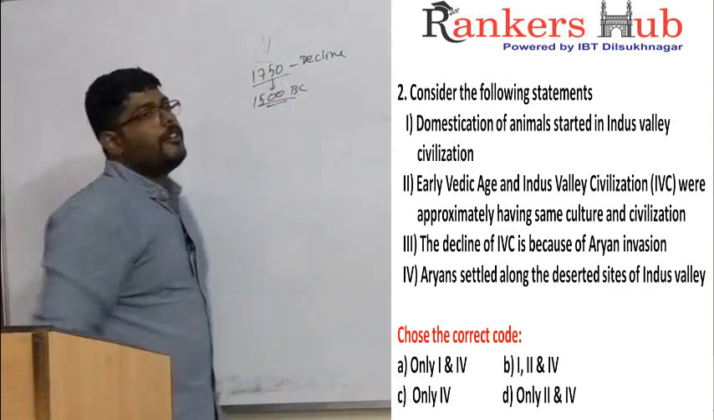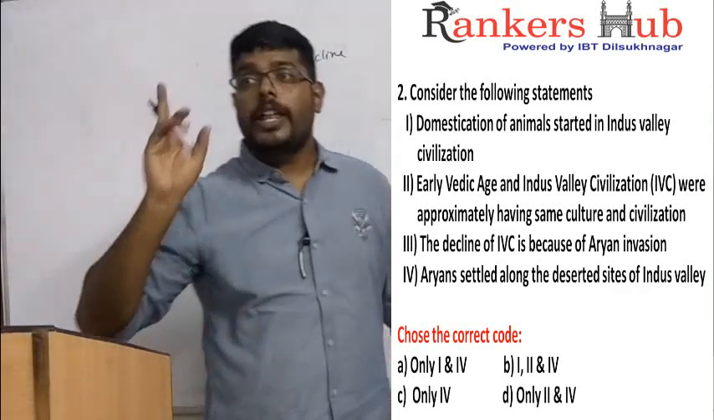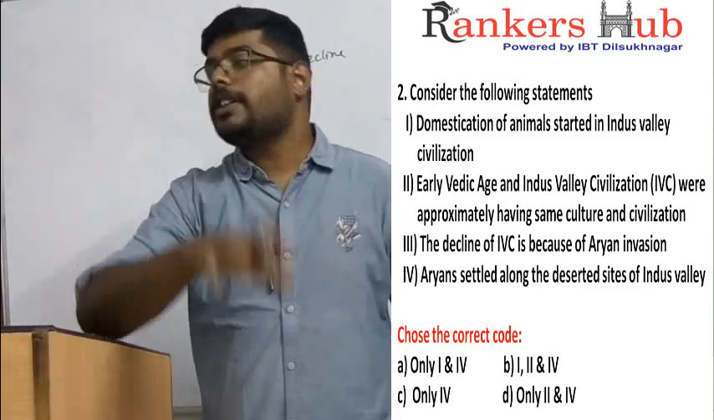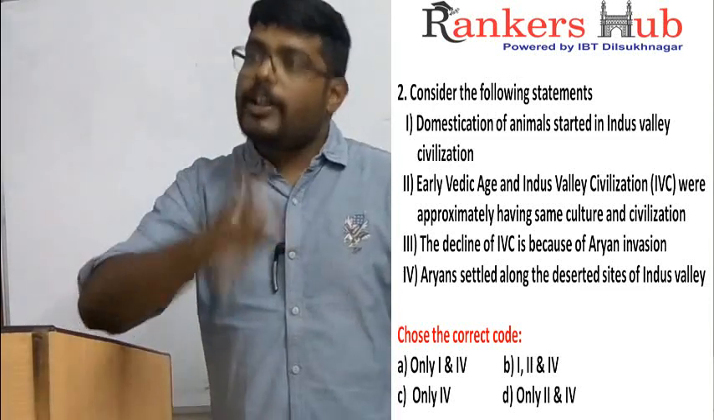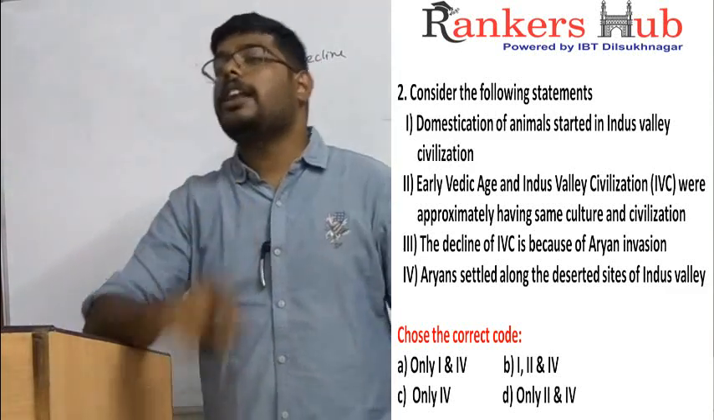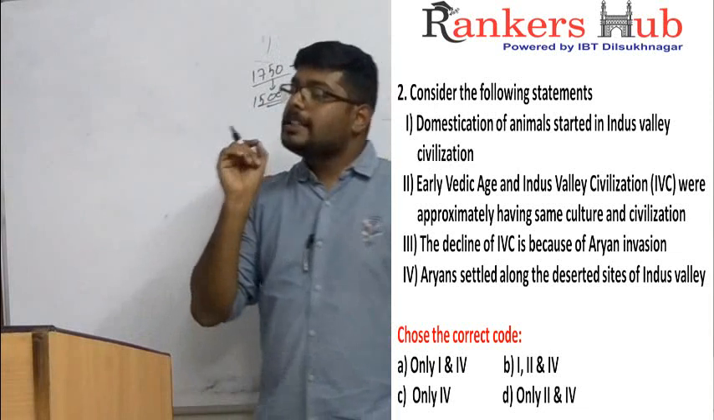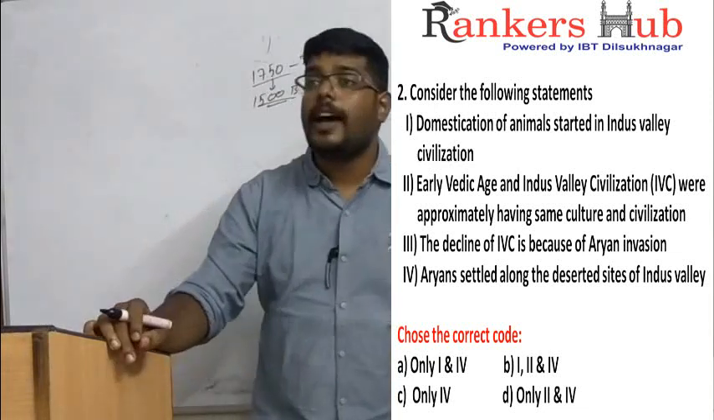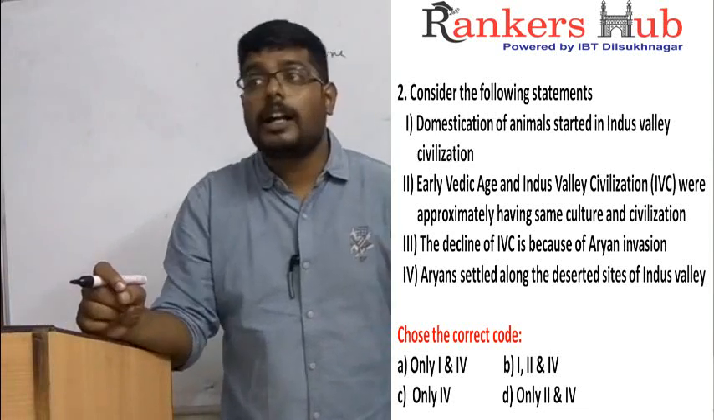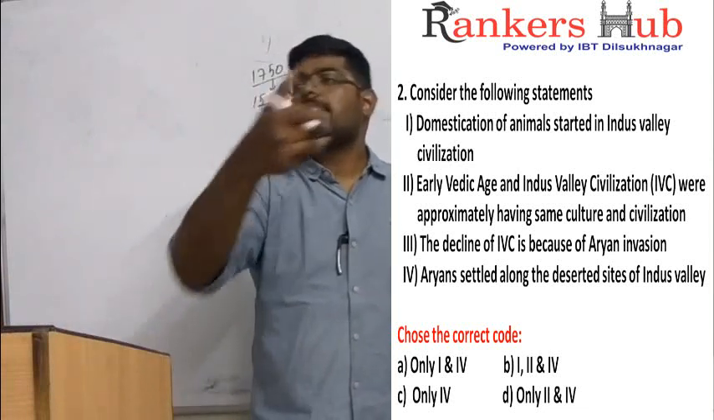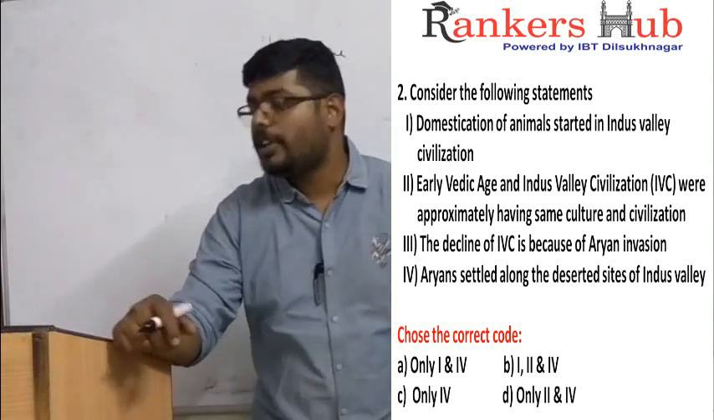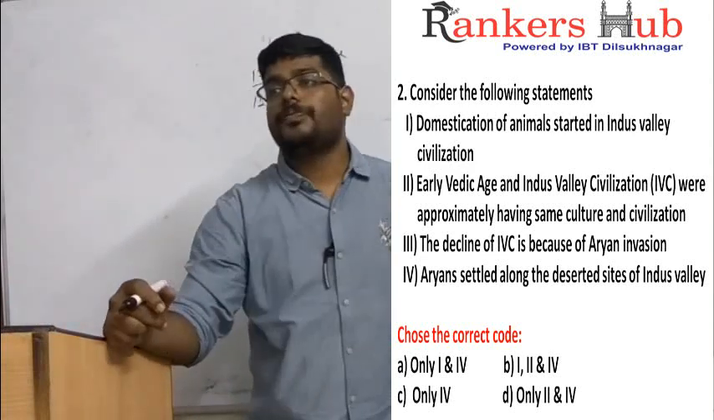That means from 1700 BC to 1500 BC, there was no agriculture in the areas of Indus Valley sites. That means no people were present there, but there were agricultural lands and houses. That means they settled. Who settled? Aryans settled in the Sapta-Sindhu region, which is nothing but the Indus Valley. So statement 4 is correct, because Aryans settled on the deserted sites of IVC, as no people were living there.